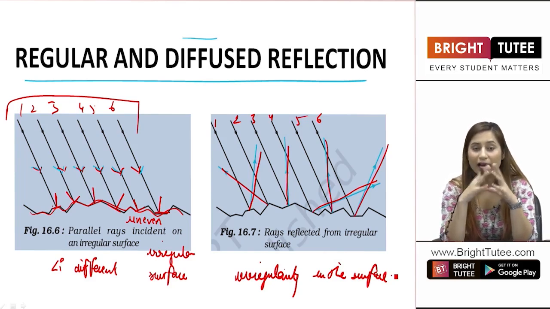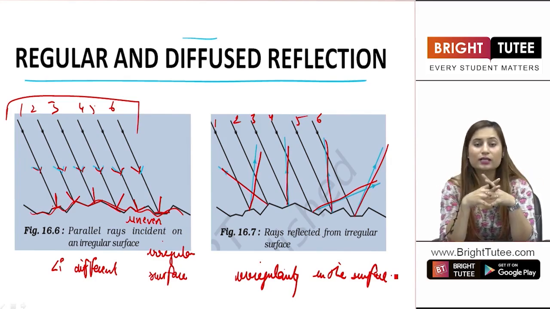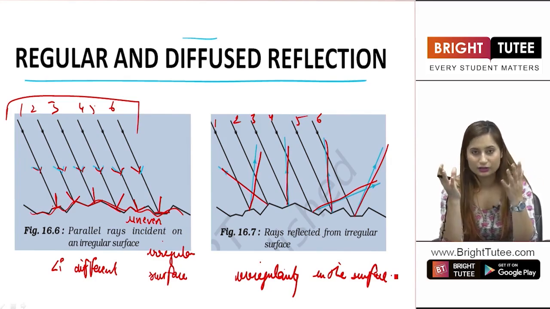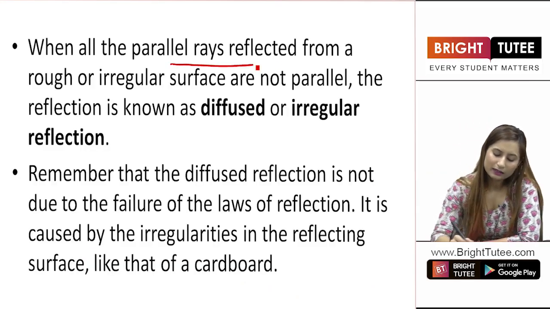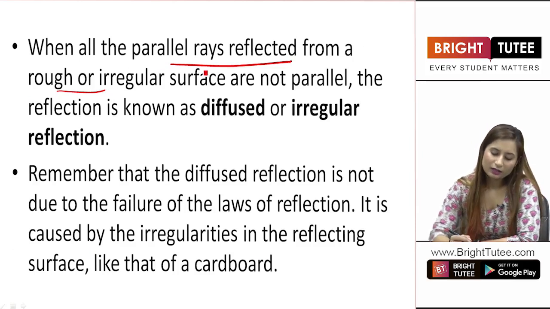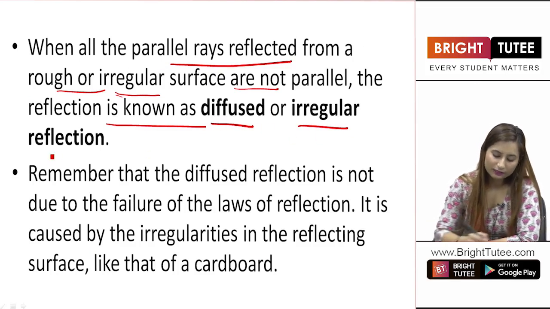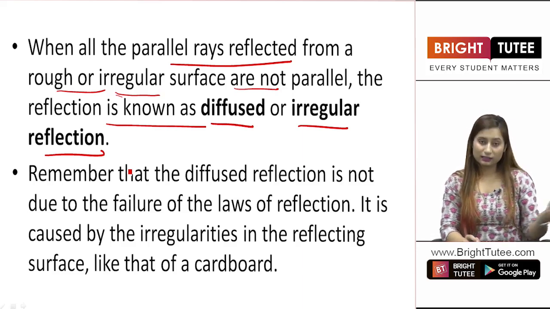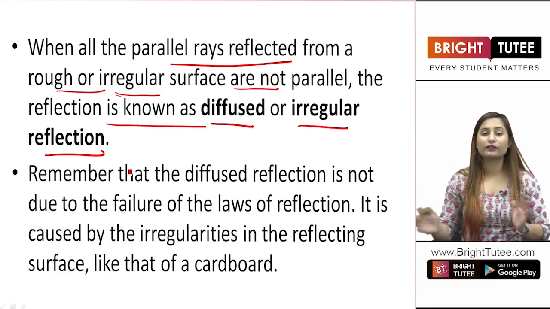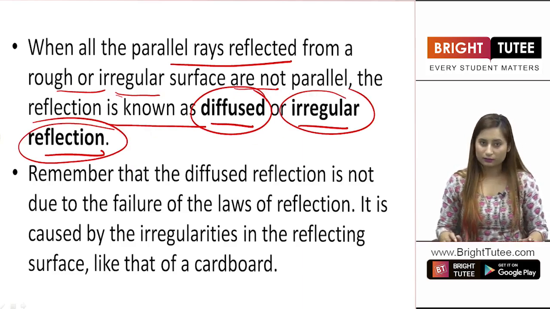So, there is the scattering of light basically, right? They are no more parallel to each other. They have moved into different directions. This is because of the irregularity of the surface. When all the parallel rays reflected from a rough or irregular surface are not parallel, the reflection is known as diffused or irregular reflection. You saw that the reflected rays were not in the same direction as the incident rays. So, this kind of reflection is known as diffused or irregular reflection, right?